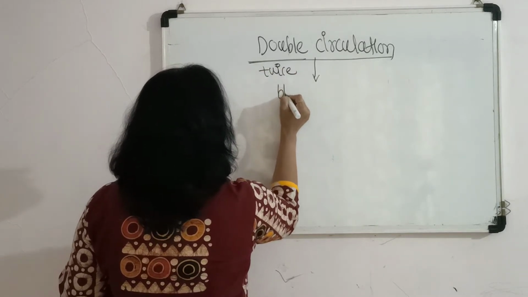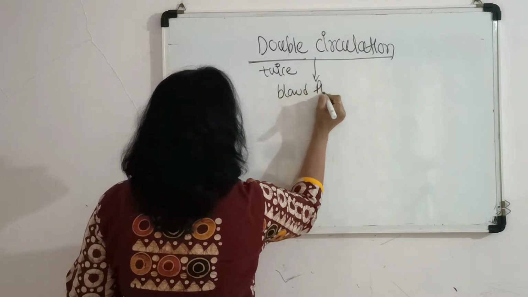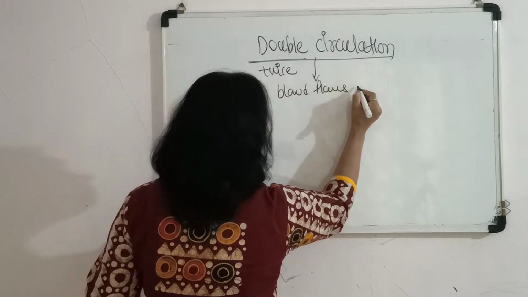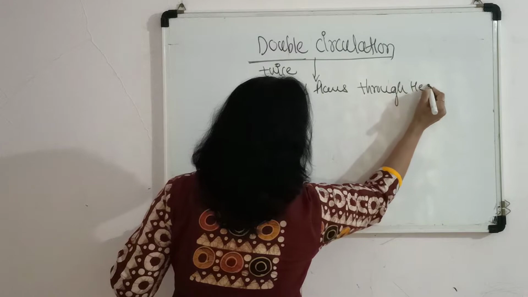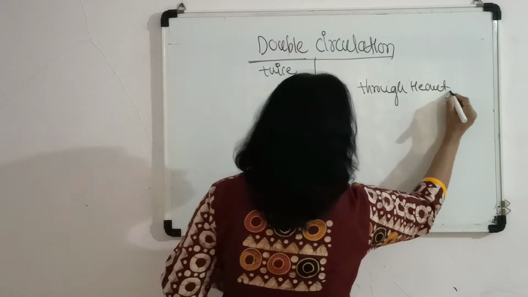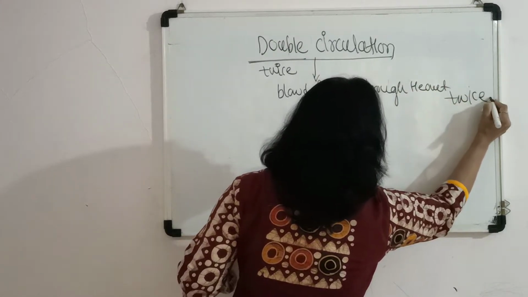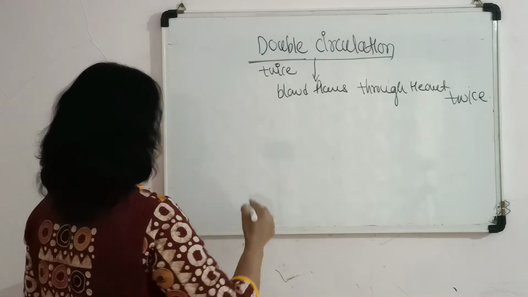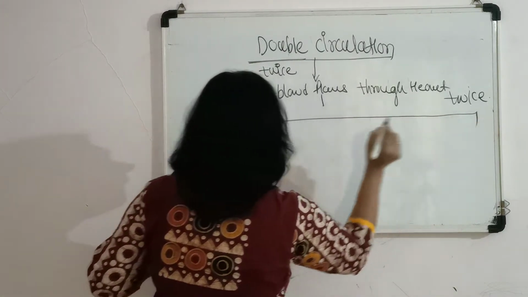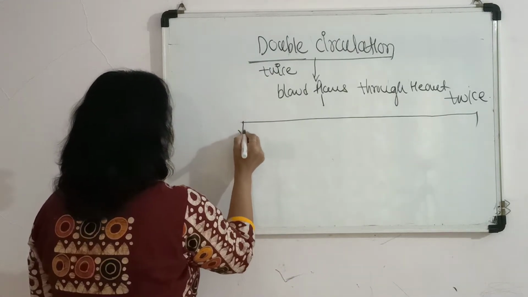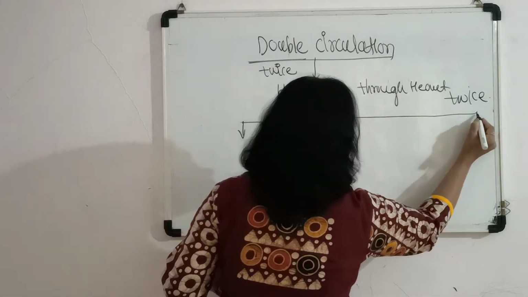So, blood flows through the heart twice. So, it is called the double circulation, which is categorized into two parts.